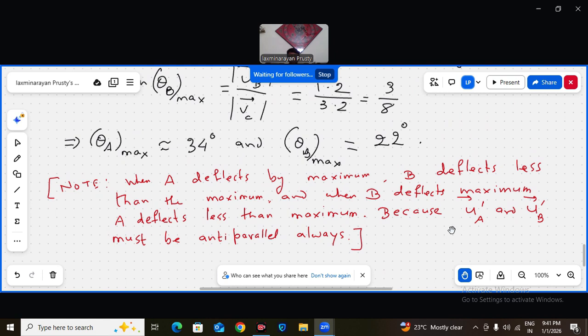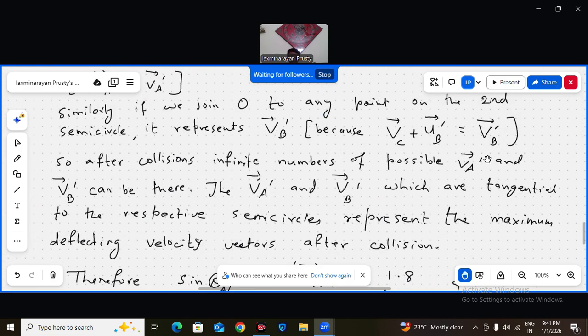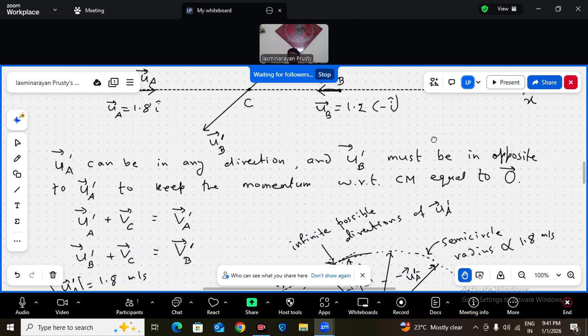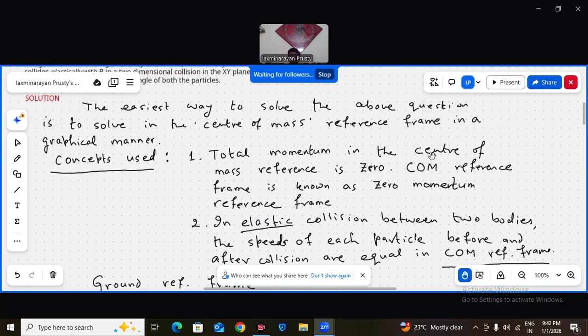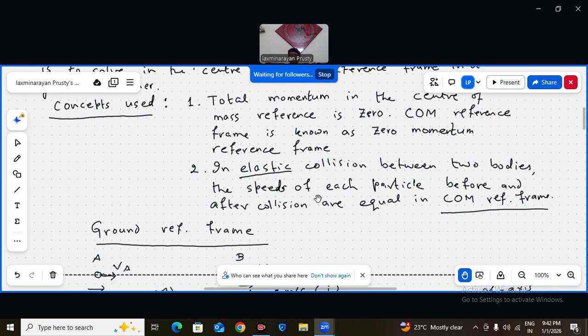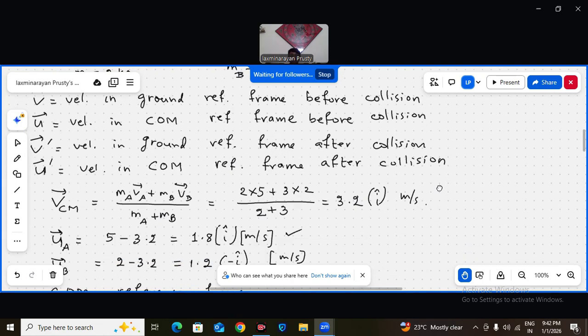If you have not understood this, go again and again, and in the specific situation you can contact me also. So I think this is a much simpler thing to understand. But these two points I made under the concept I used: 1, total momentum in center of mass reference is 0, that is, COM reference frame is known as the zero momentum reference frame, and 2, in elastic collision between two bodies, the speeds of each particle before and after collision are equal in the center of mass reference frame. This I have used, it is a very typical case.